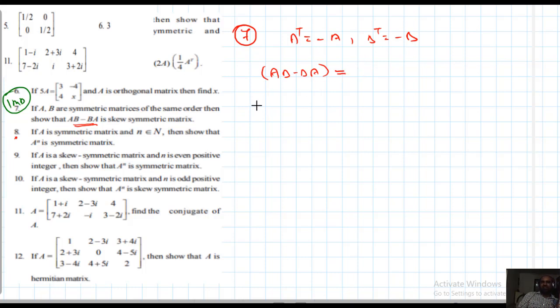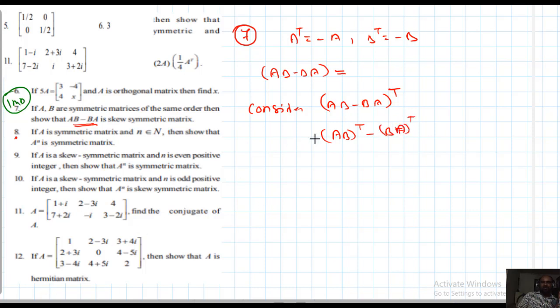Okay, consider AB minus BA whole transpose. You want to show that this is equal to minus of AB minus BA, or BA minus AB. According to the definition, I can say AB whole transpose minus BA whole transpose.